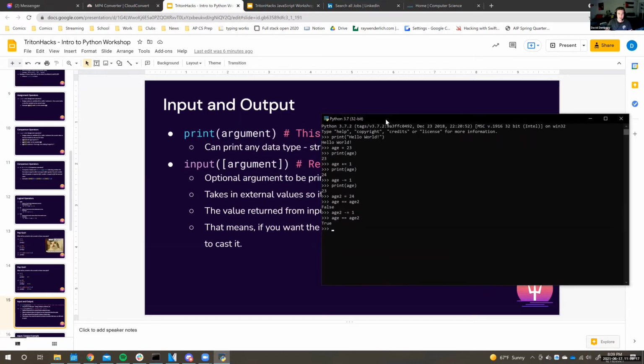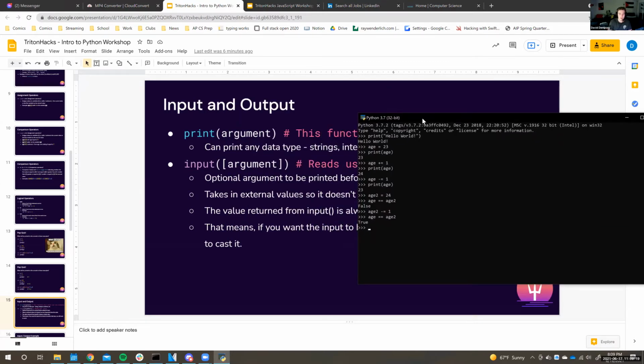So let's say we just want to read the input from a user and let's store it in a variable. Well, I'm just going to call this variable text, and I want it to store the inputs of a user. And so, like I said before, you don't have to do any parameters if you don't want to. So let's just see what happens if you don't. We go to a new line and there's nothing there.